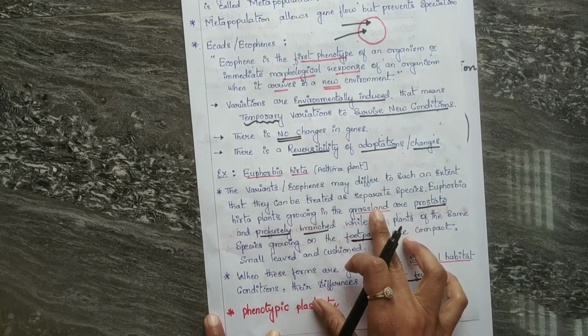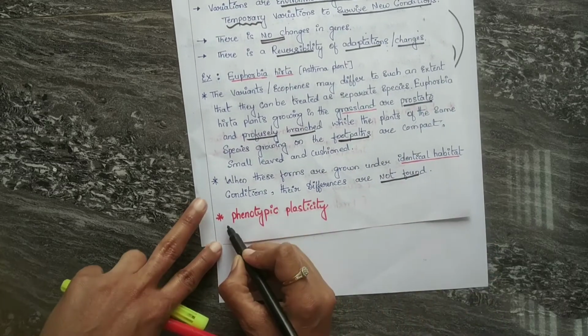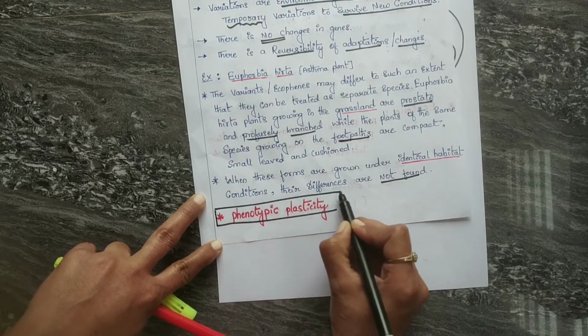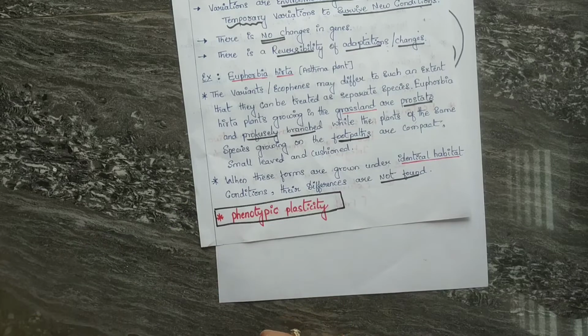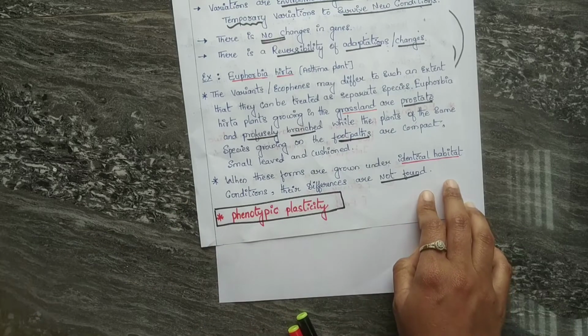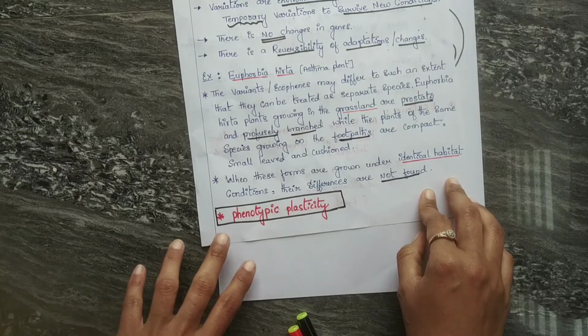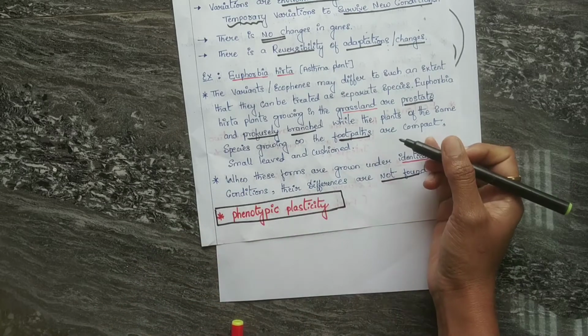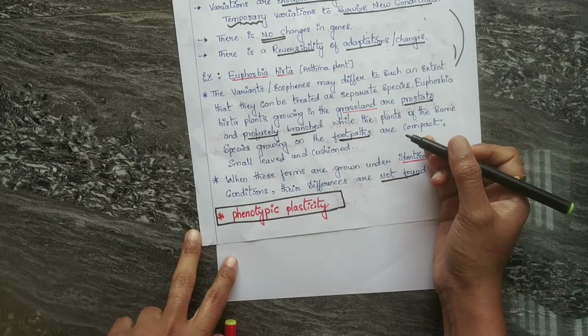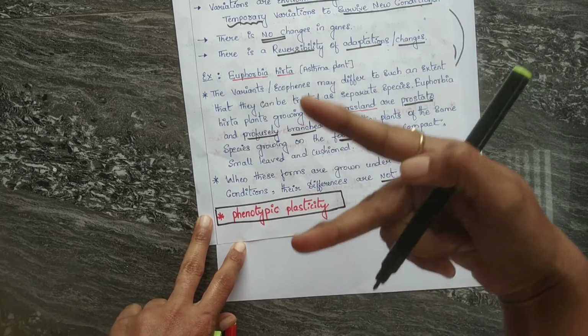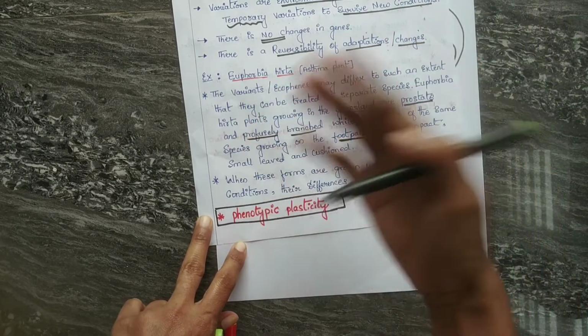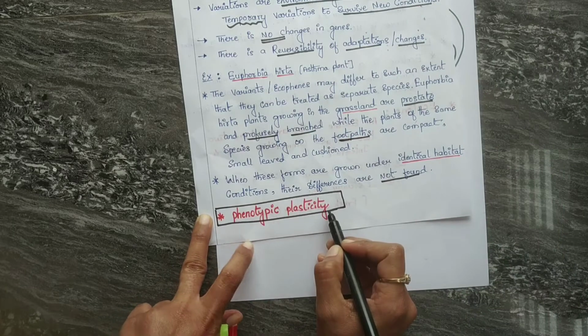So this is the key point, and very important for the examination: phenotypic plasticity. I hope you know what phenotypic plasticity is. If you don't know, let me explain. This is also a very important term for the exam, and also a very easy one. The ability of one genotype to produce more than one phenotype when exposed to different environments, that actually forms phenotypic plasticity.